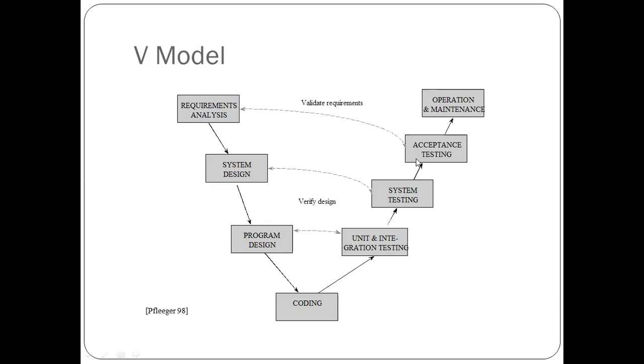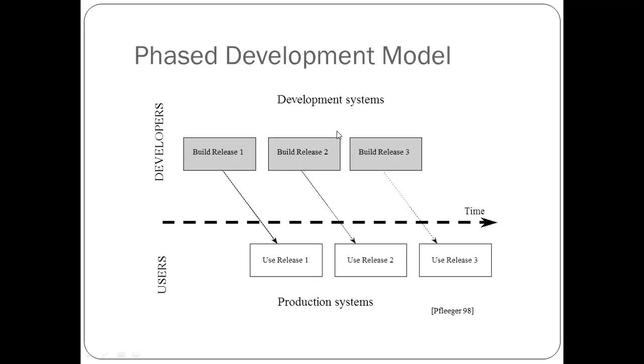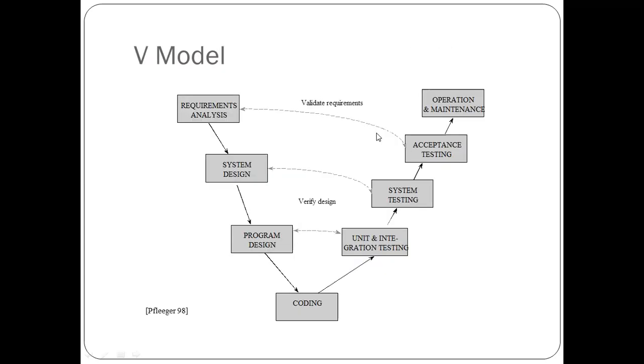And here you can see acceptance testing means finally our software is okay. Why is it okay? Because it has the connectivity with validating requirements. We are validating, saying that it is working properly as per the requirement analysis.